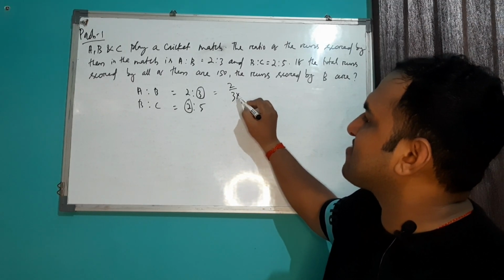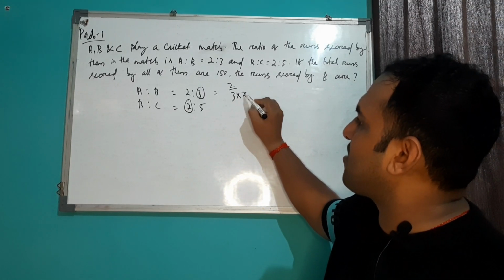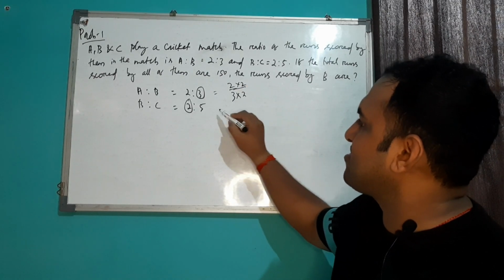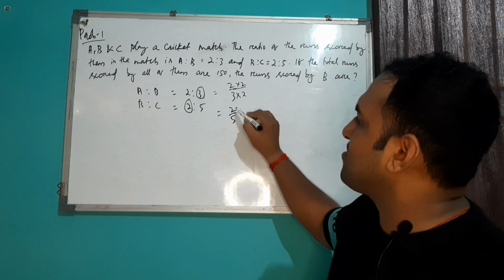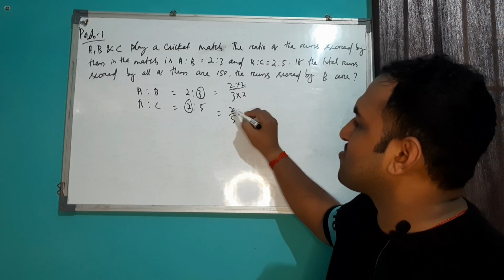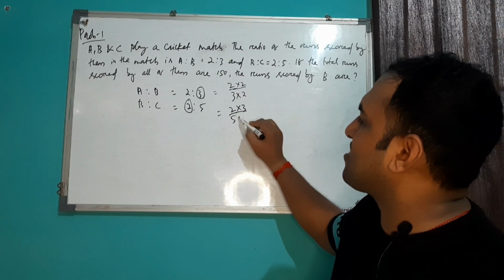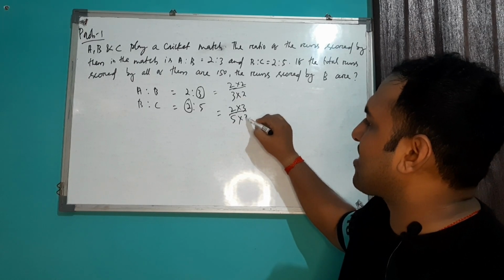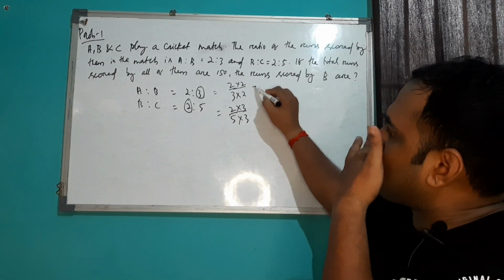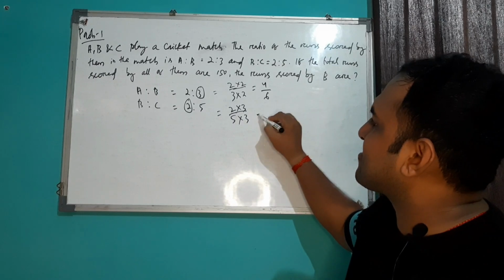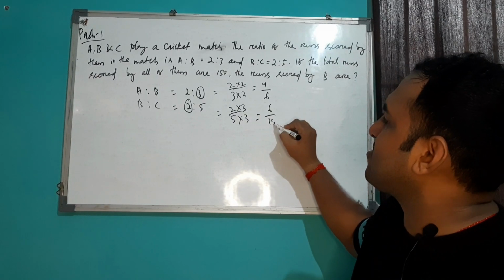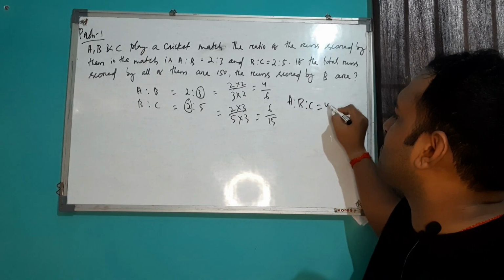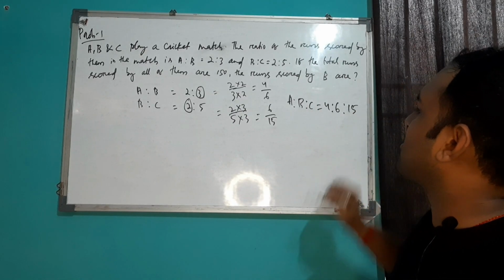So in order to convert this into 6, we have to multiply by 2. Again, to keep the ratio stable, I have to multiply this numerator by 2. Again, this is your 2 upon 5. And in order to convert this 2 into 6, I have to multiply by 3 over here. Similarly, to keep this ratio stable, I have to multiply this denominator part by 3 again. It will be 4 upon 6 and it will be 6 upon 15. So A is to B is to C equal to 4 is to 6 is to 15.